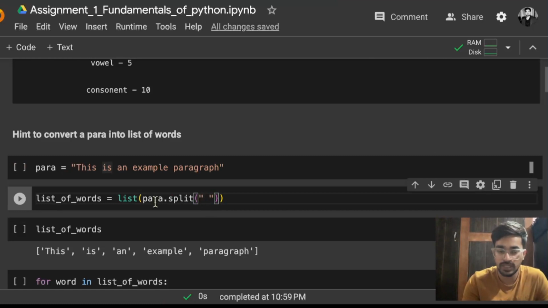Based on the space, it will just split all of these words in the sentence. So this, then a space, then is, then a space, then an. It will just split all of these words and make a list of words. Why a list of words? Because after splitting that, I am providing the list keyword, so it will convert that whole thing into a list of words.